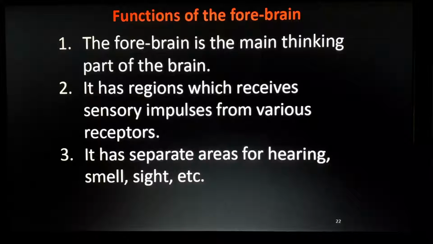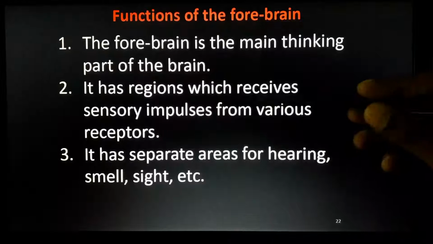Functions of the forebrain, the top brain or the front brain. Forebrain is the main thinking part of the body. Thinking of human beings is done in the forebrain. It includes regions which receive sensory impulses from various receptors. Sensory impulses from different parts of our body reach the forebrain.